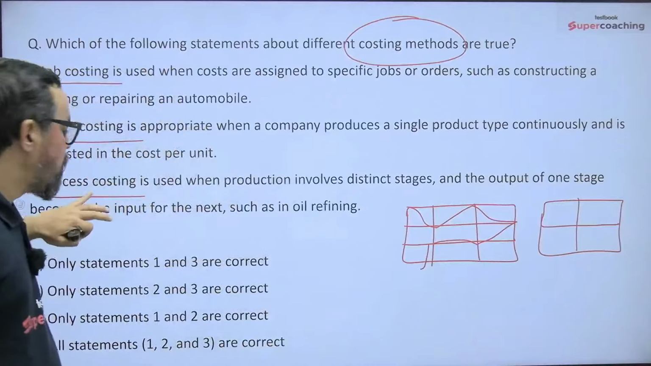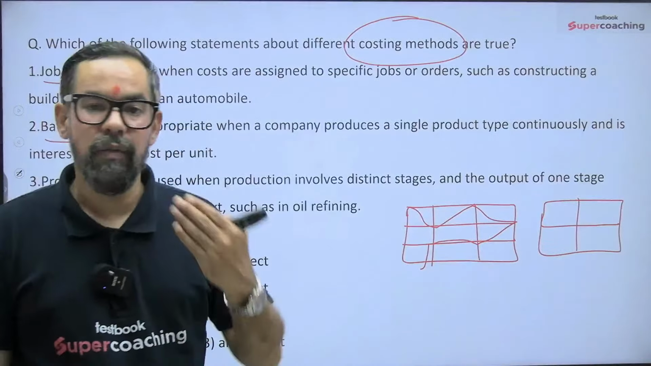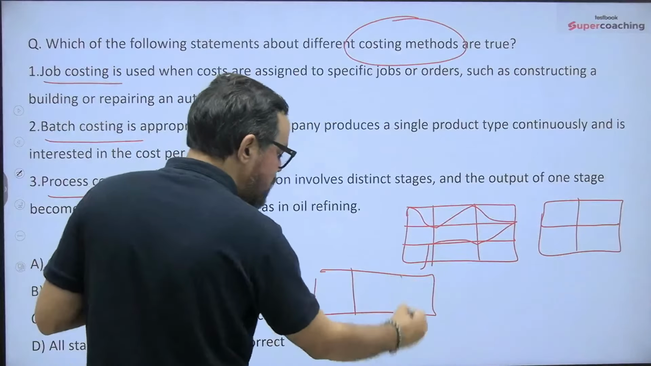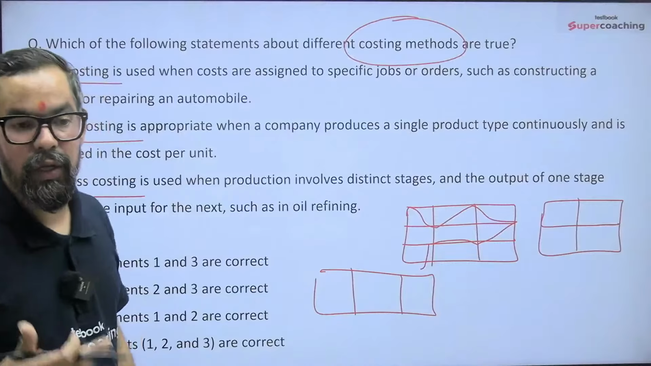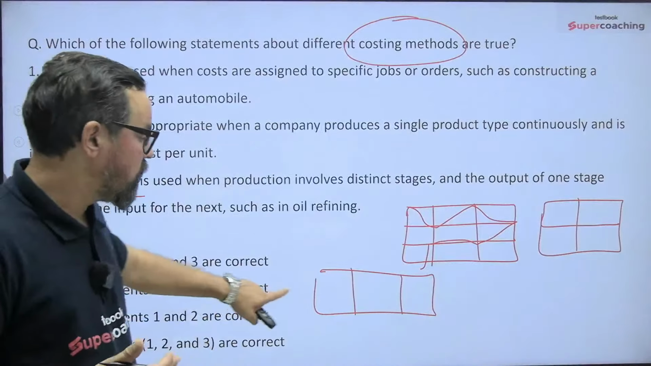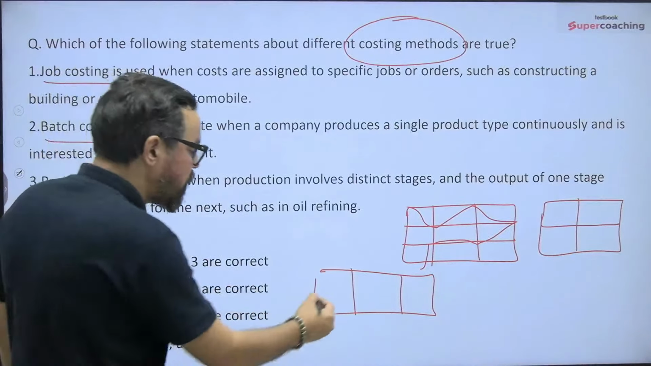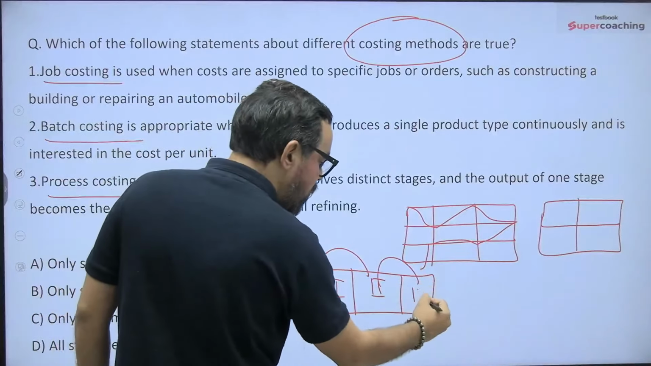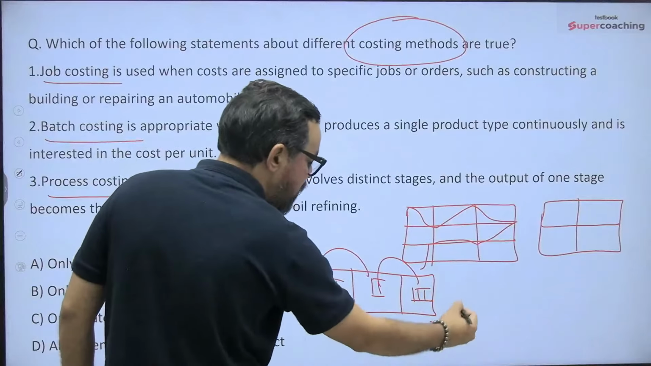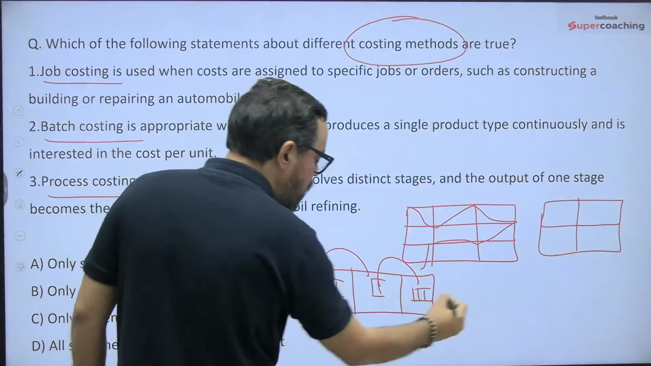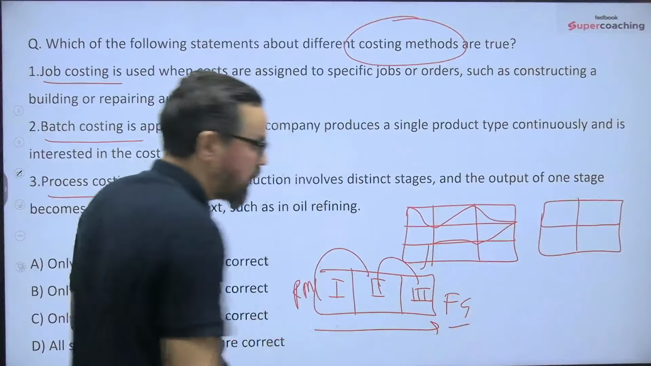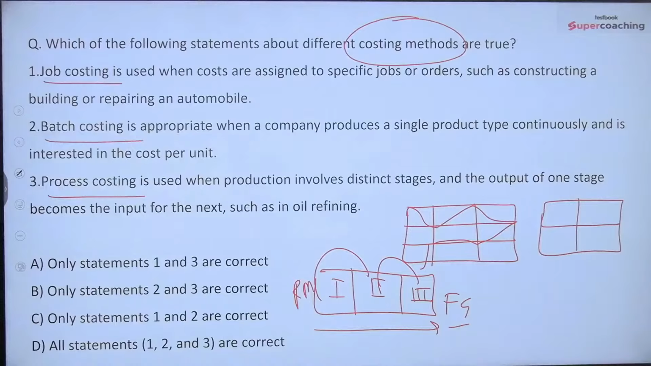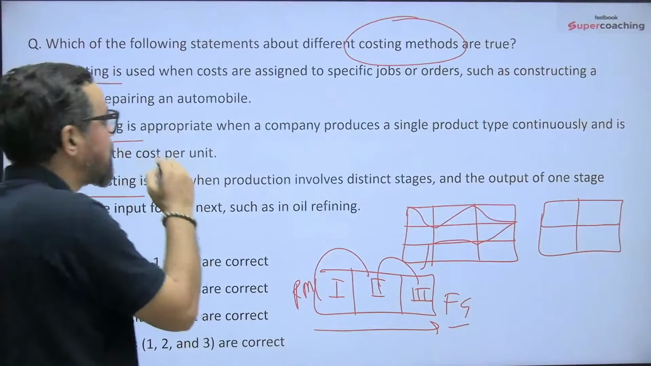Process costing is generally for where goods are manufactured in multiple processes, like oil refineries, where completion of the first process will be raw material for the second, it will be raw material for the third. So we are entering raw material from here and reaching the finished goods, so that is your process costing. Now based on these, job costing is used when costs are assigned to a specific